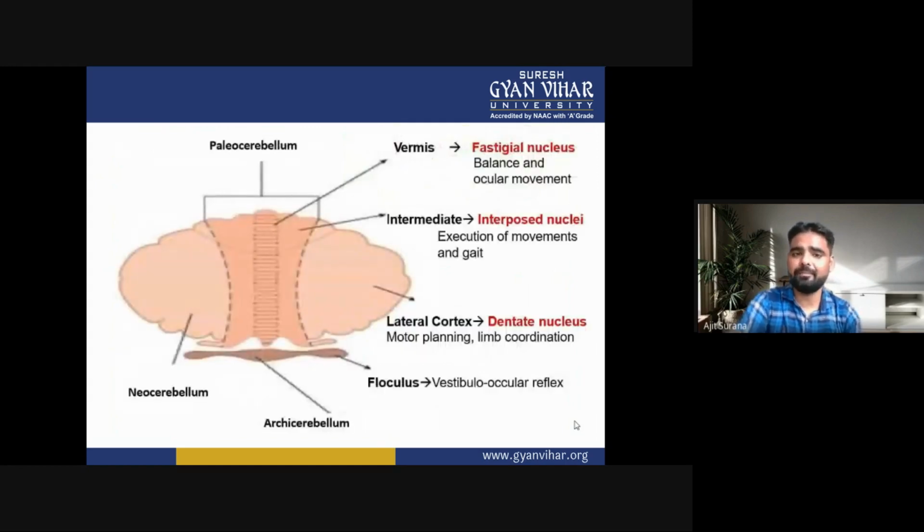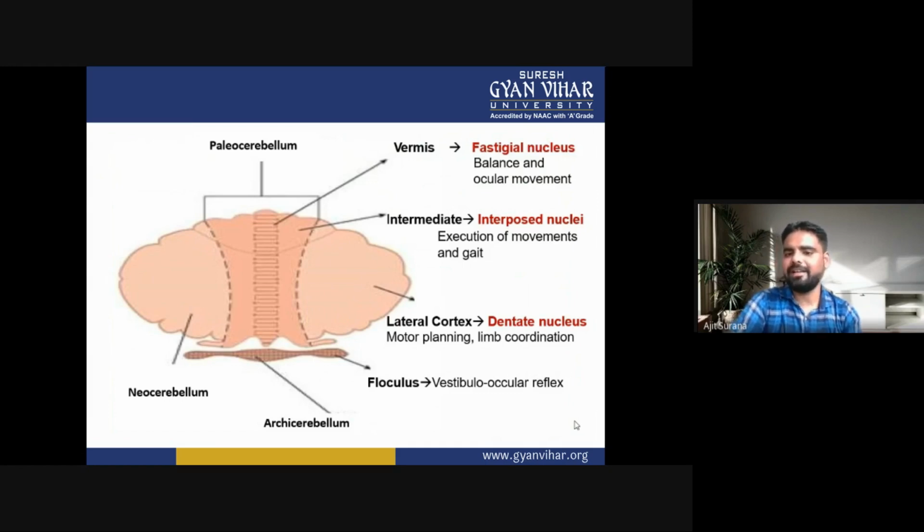Now the cerebellum. What is the cerebellum? In the cerebellum there is the vermis, intermediate, lateral cortex and flocculus. In the vermis there is the fastigial nucleus. The main function of the vermis is balance and ocular movement of the body.